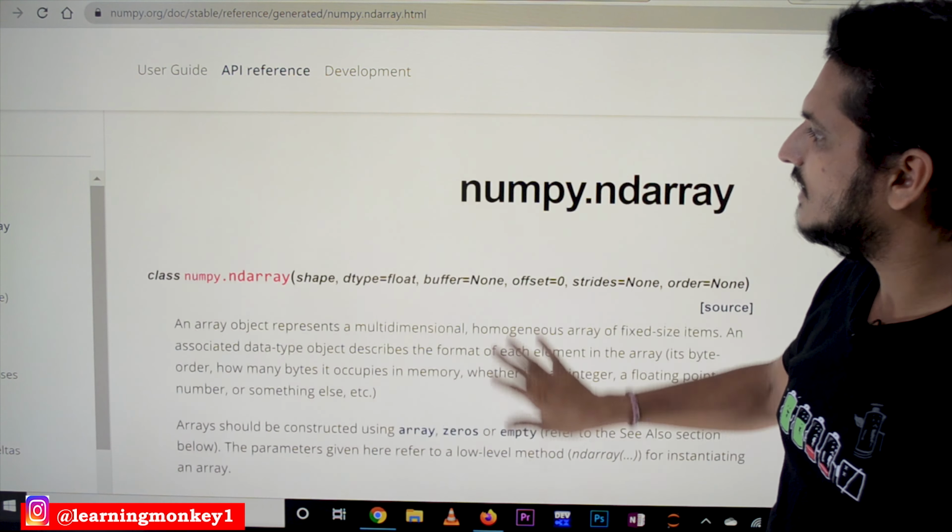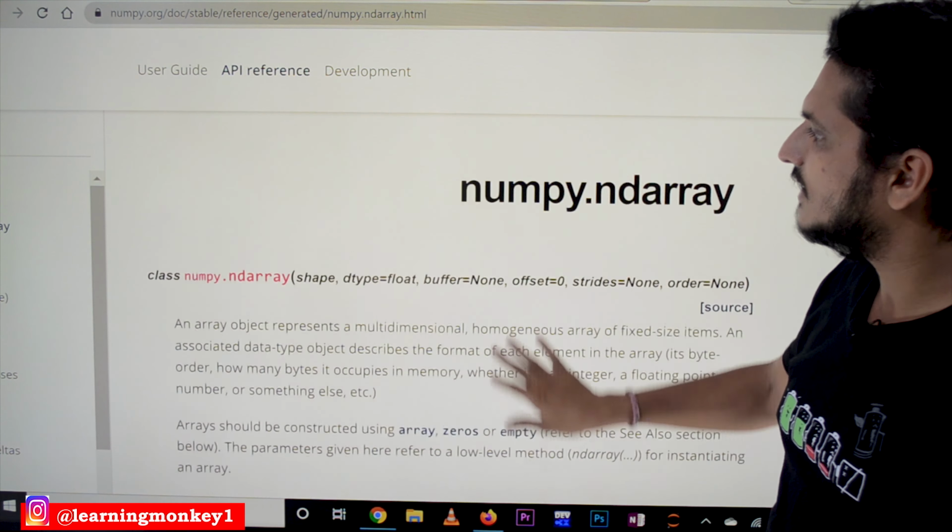All the methods present in the class are clearly discussed below: what that method is, what output it gives, and what it will do. All of this is clearly discussed here in the documentation. The most frequently used methods will be discussed in our coming classes. So this is the class n-dimensional array. In that we have shape, dtype equal to float, all those things. These will be discussed in our next classes.